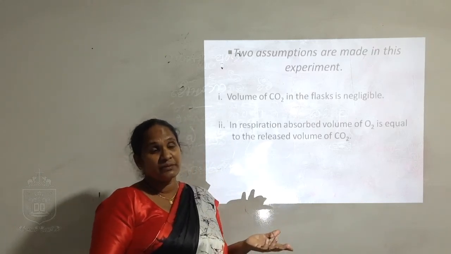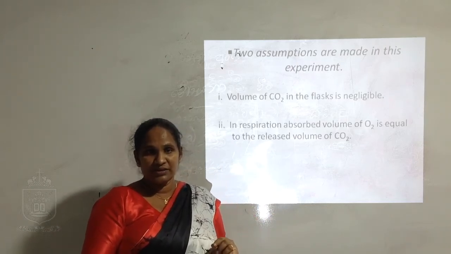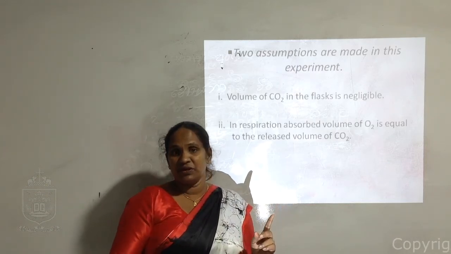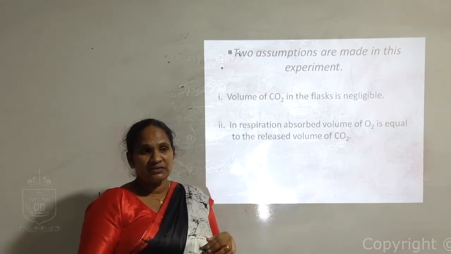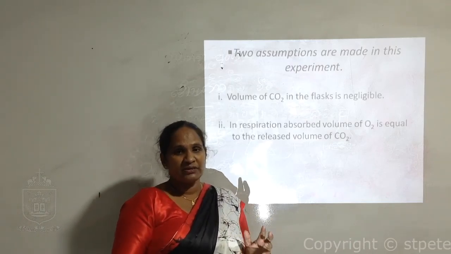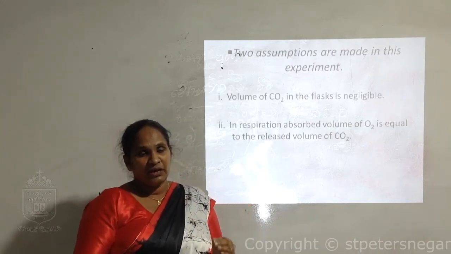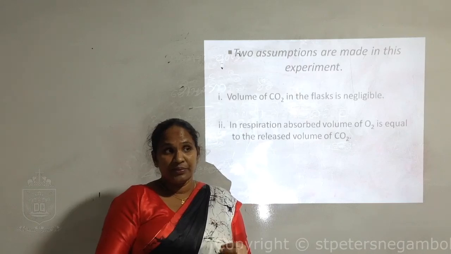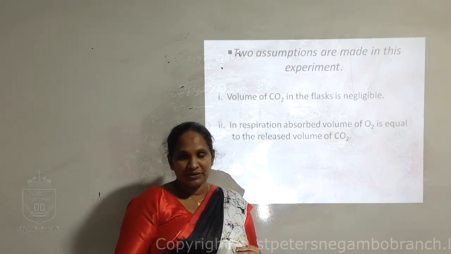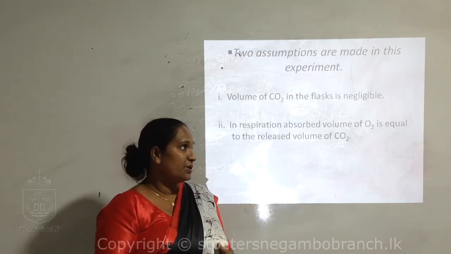In the previous activity, we discussed how carbon dioxide is released through respiration. In the second activity, we discussed how oxygen is absorbed by germinating seeds. Plants and animals both do respiration to produce energy for our day-to-day activities.